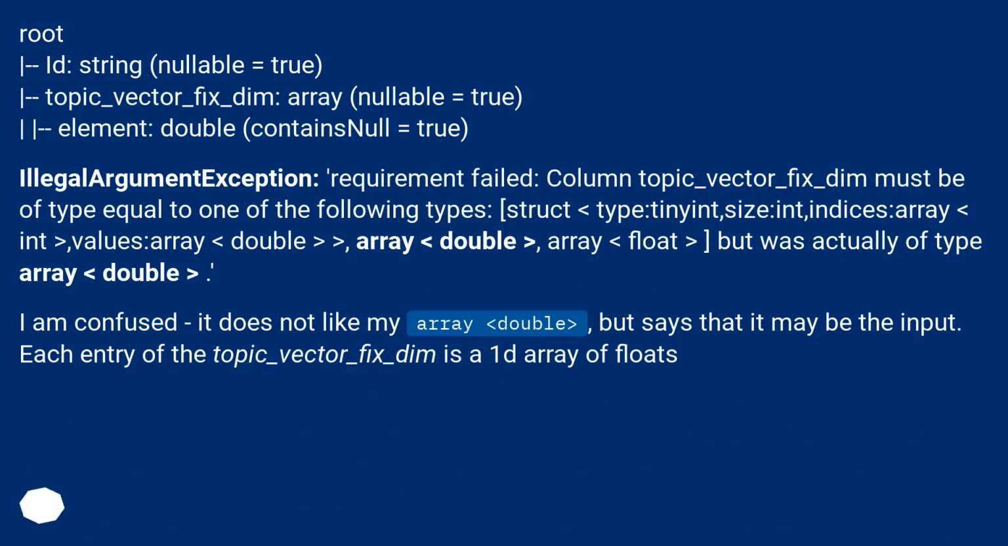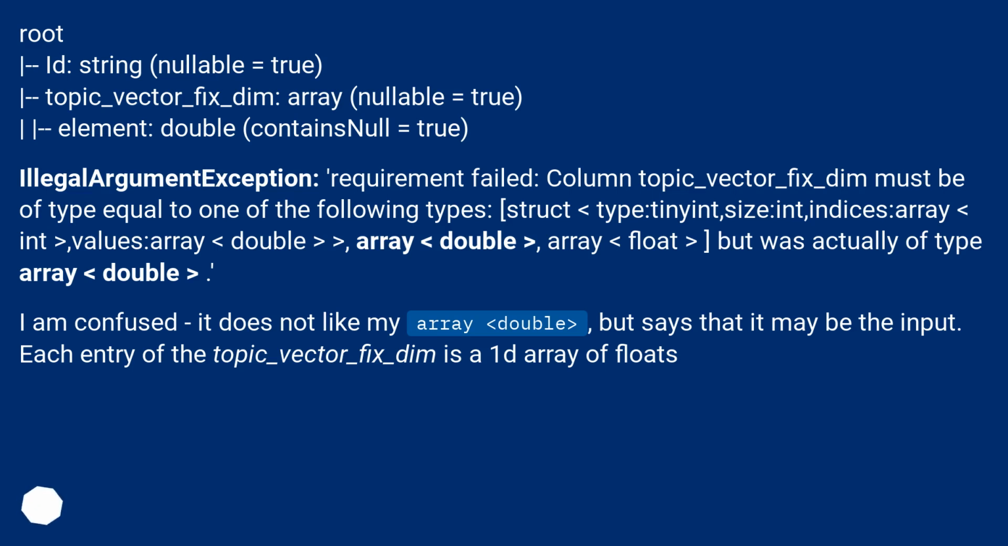Root: |-- id: string (nullable = true) |-- topic_vector_fix_dim: array (nullable = true) | |-- element: double (containsNull = true)